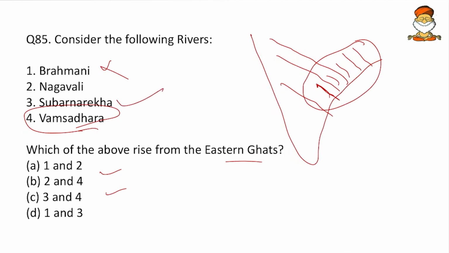But there is one more river, Subarnareka. Subarnareka is also present in the Atlas, so that means it is also a long river. So strike out 3. So 2 and 4, that is Nagavali and Vamshadhara. These are the 2 rivers. So these are some of the guesswork.